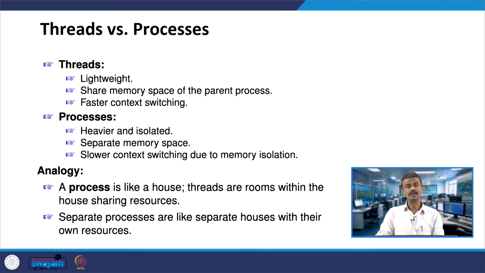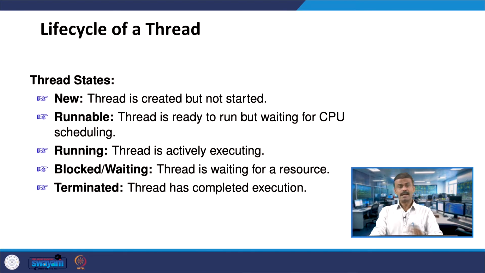What is the difference between threads and processes? Now, what is the life cycle of a thread, right? Thread states. We start with new. A thread is created but not started. We are going to see some of the inbuilt functions. So, the state new is where the thread is being created but has not been started.